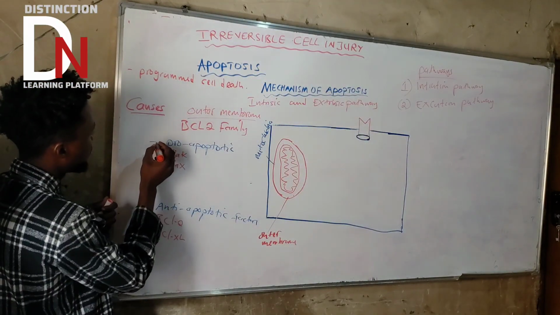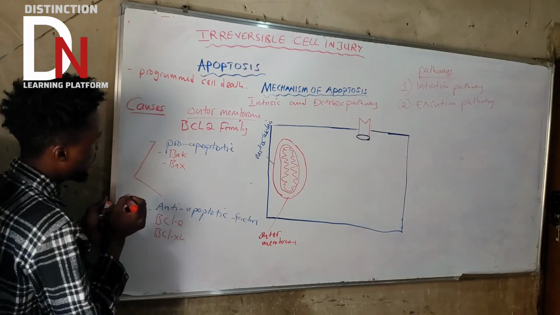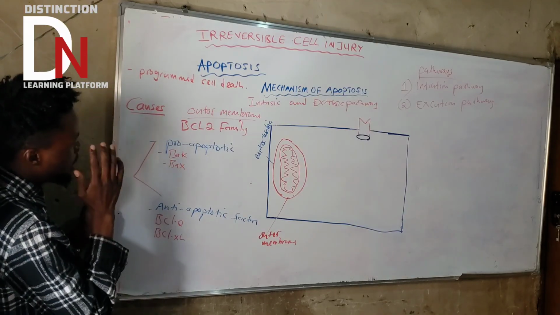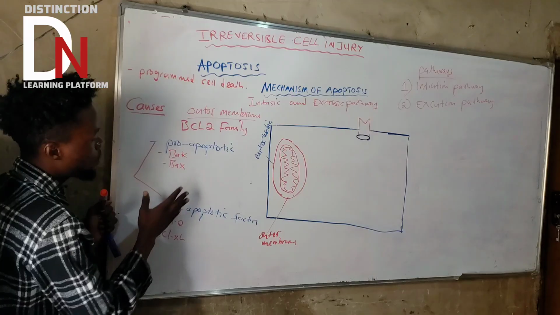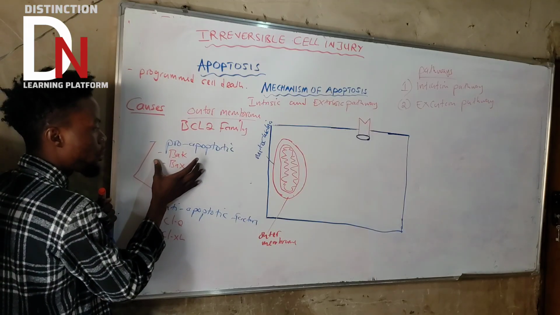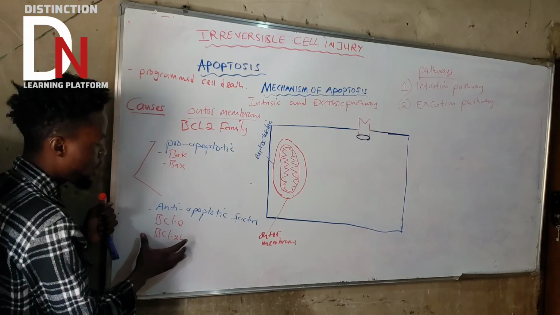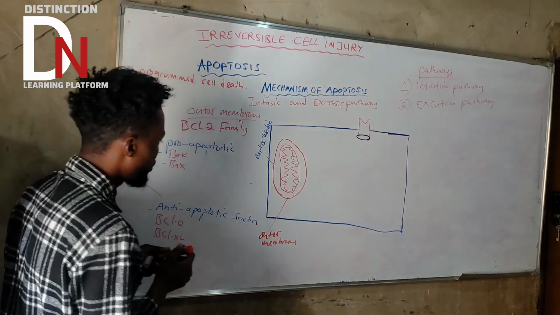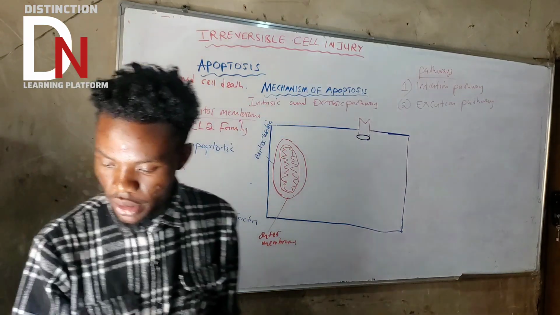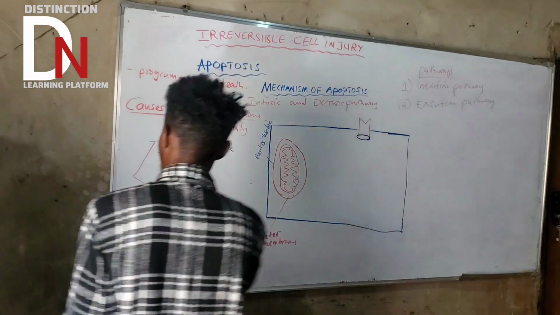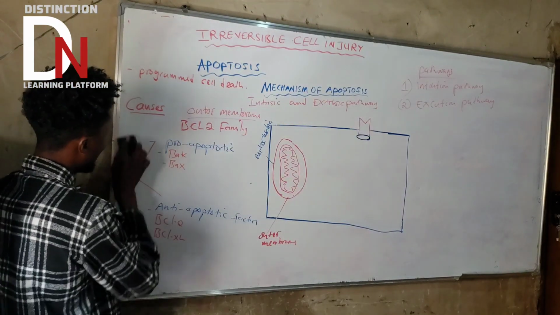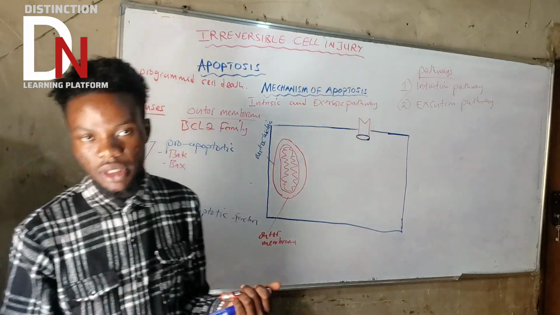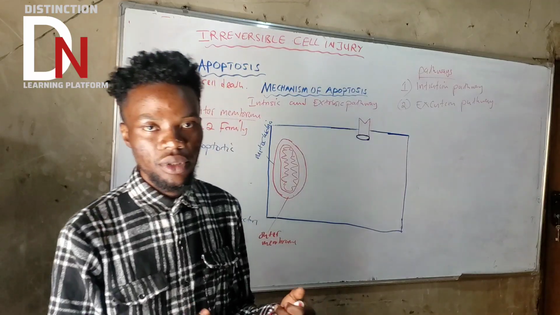Okay, so what I'm saying is there is also another group that's going to control, either to promote the pro-apoptotic factors or the anti-apoptotic factors. And these proteins are called what? They are called apoptotic control proteins. They are called a lot of things.